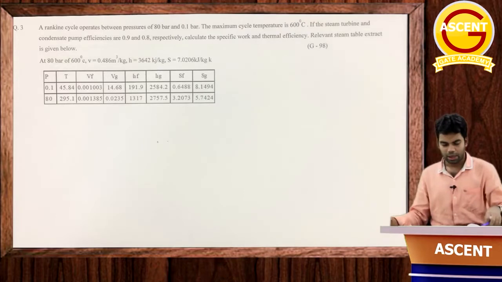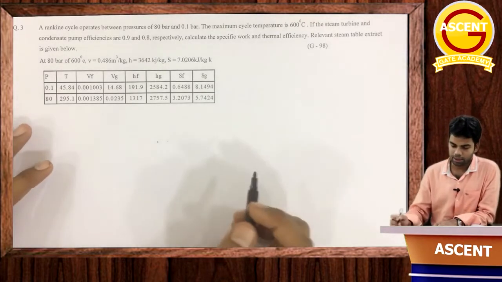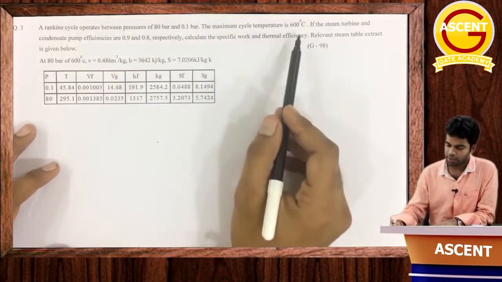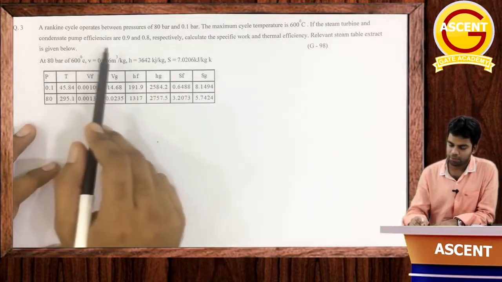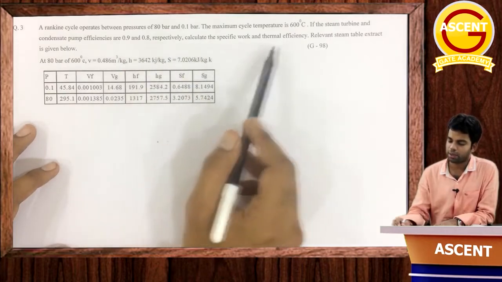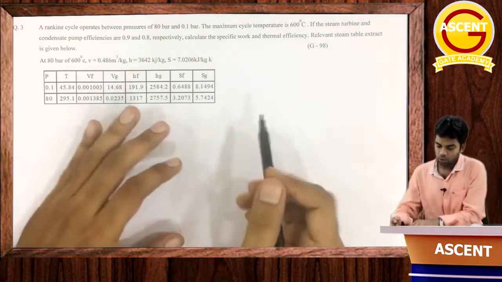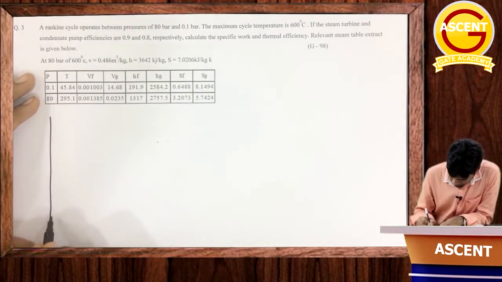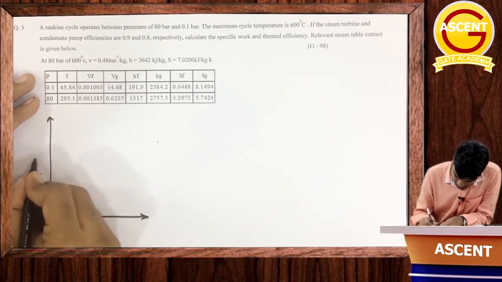A Rankine cycle operates between a pressure limit of 80 bar and 0.1 bar. The maximum cycle temperature is 600 degrees centigrade. If the steam turbine and condensate pump efficiencies are given, which are 0.9 and 0.8 respectively, calculate the specific work and thermal efficiency. The steam table extract is given below. Okay, so first thing, I will draw the Rankine cycle first. The TS diagram.